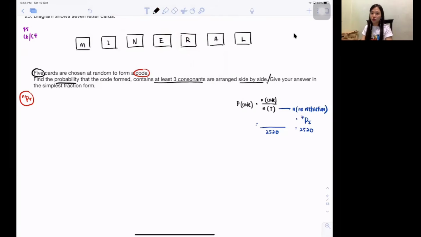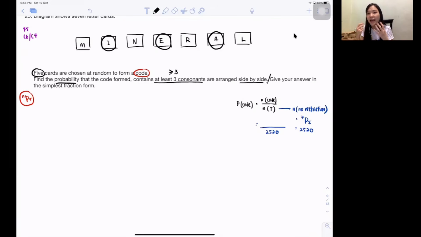So they say consonants. What is consonants? I repeat again, consonant is non-vowels. Which one is vowels? Isn't it A, E, I, O, U? So you guys can see 3 vowels, correct? You can see 3 vowels, but they say they want at least 3 consonants. At least, isn't it bigger than or equal to 3 consonants, correct?